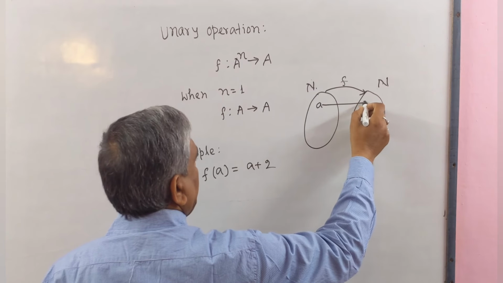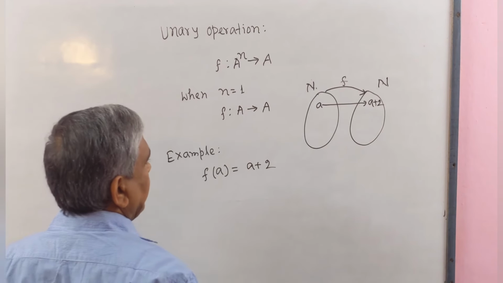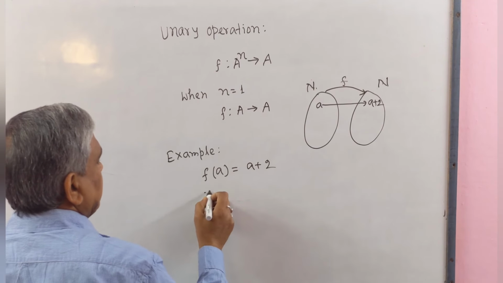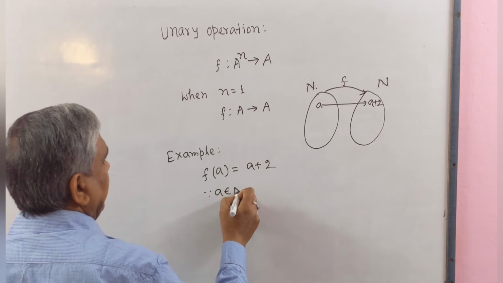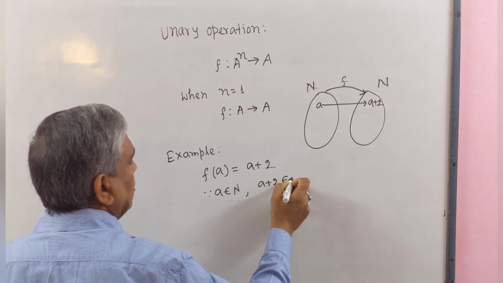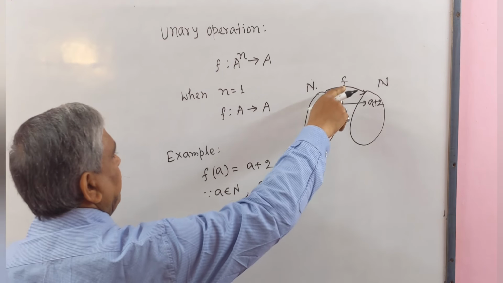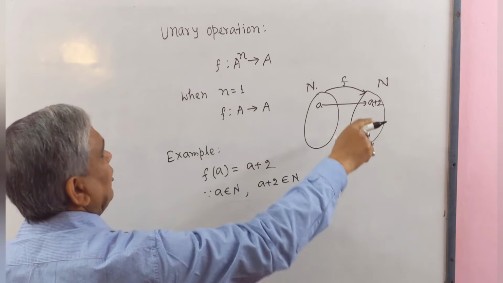Here the image is a plus 2. Since a belongs to N and a plus 2 also belongs to N, therefore F is a unary operation.